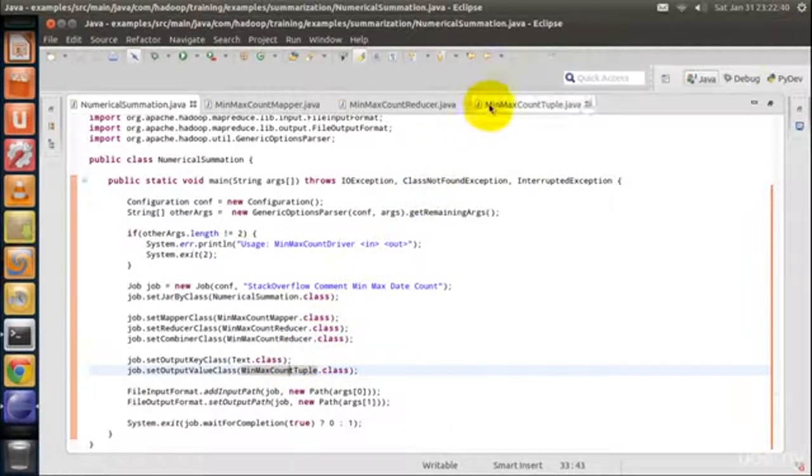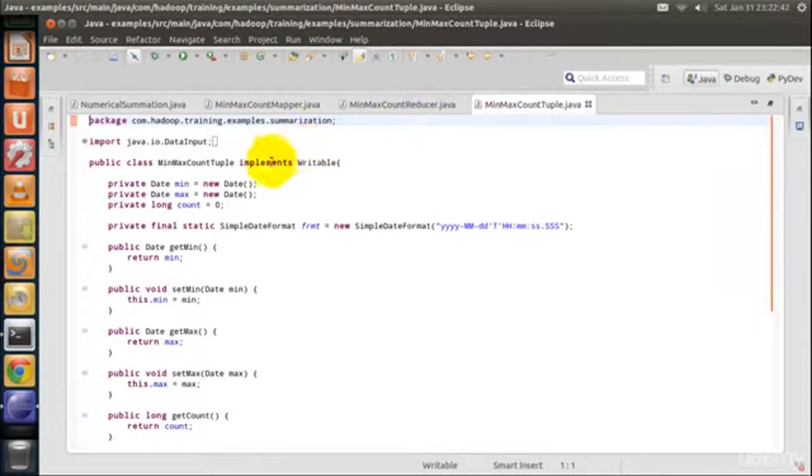In our example, we have to calculate 3 things for each user. We have to calculate when was the first time a user commented. That is the minimum creation date. We have to calculate when was the last time a user commented. That is the maximum creation date. And finally, we have to calculate the total number of comments from each user.